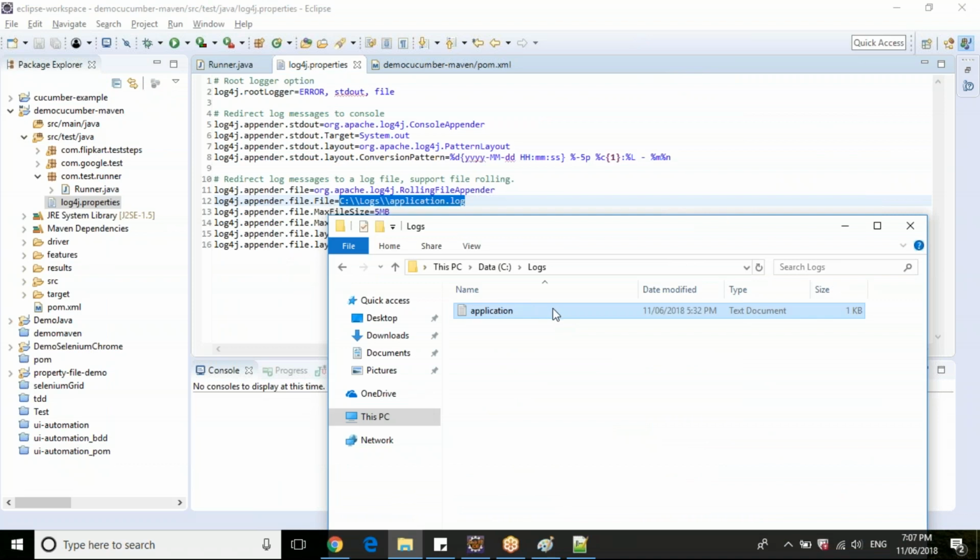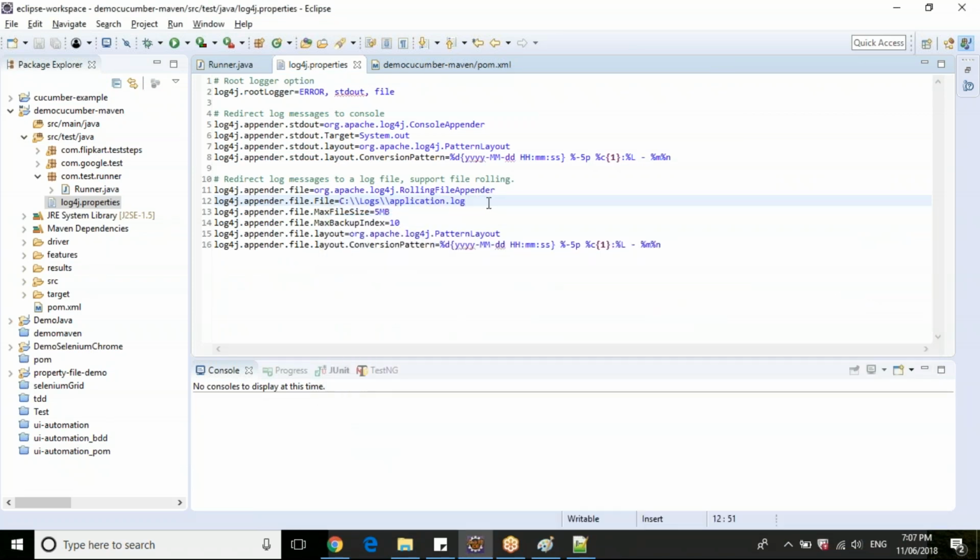Let me delete this application log file. Now it should generate an application.log file automatically, and write all the logs generated by that particular application. You can provide the maximum file size, like 5 MB or 10 MB. If it is beyond 10 MB, then it will stop printing those logs.